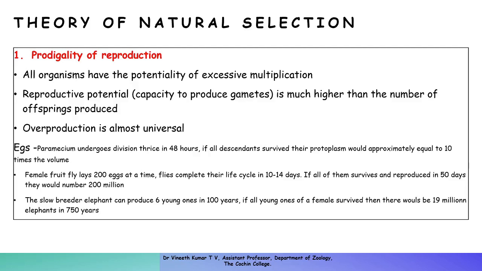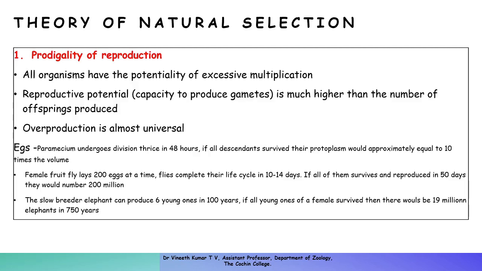If all of them survive and reproduce in 50 days, the number would be around 200 million. The same is the case with the elephant, which is a slow breeder, which can produce six young ones in 100 years. And if all young ones of a female survived, there would be 19 million elephants in 750 years.